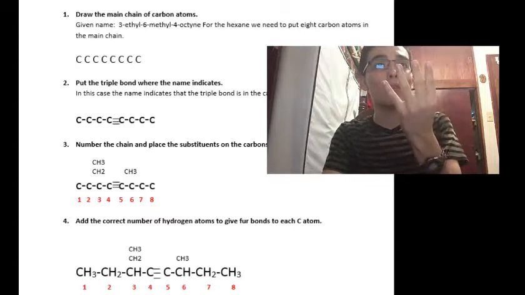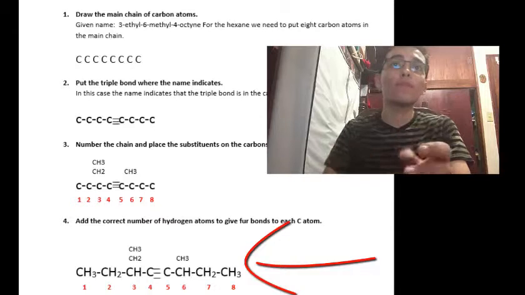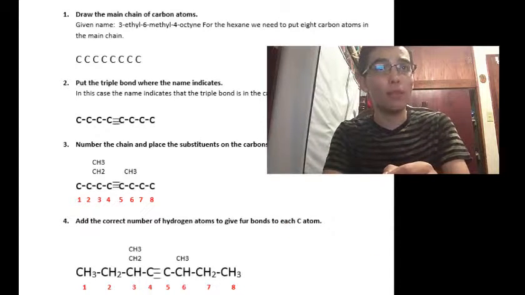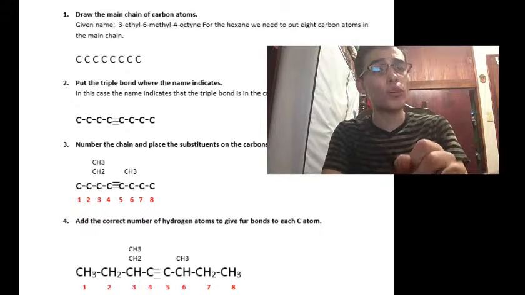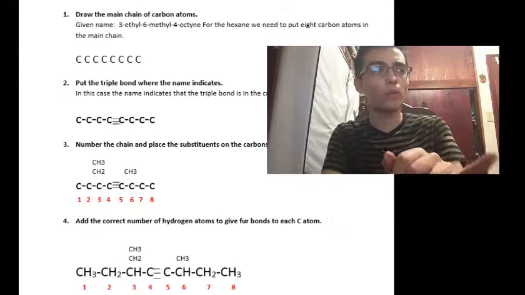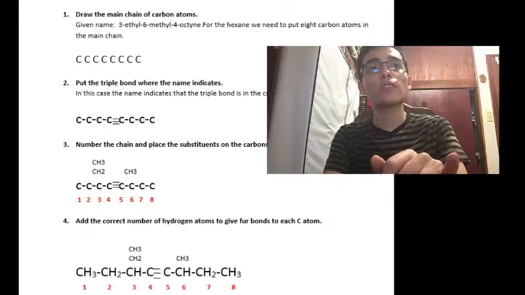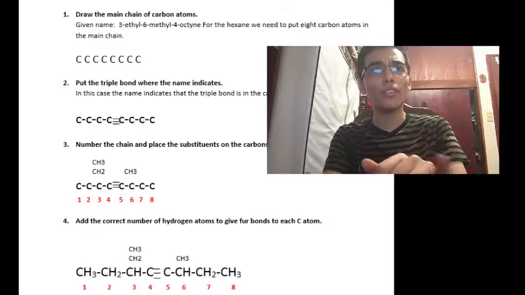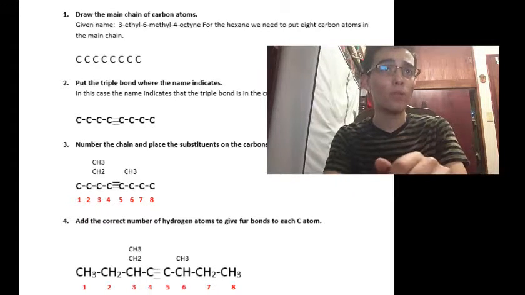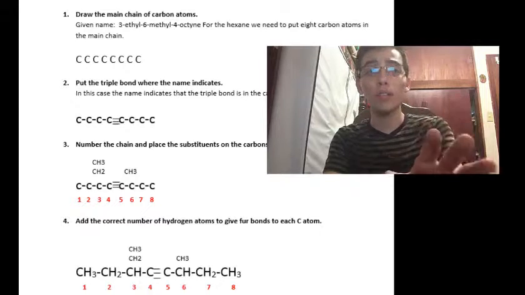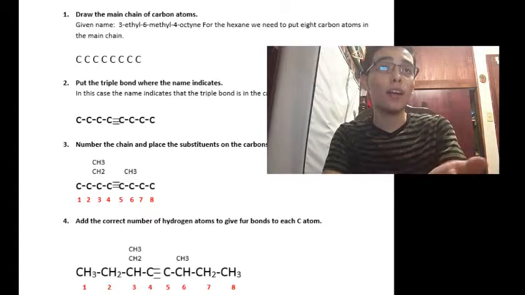The fourth step, add the correct number of hydrogen atoms to give 4 bonds to each carbon atom. So the first carbon needs 3 more bonds, so we will put 3 hydrogens. The second carbon needs 2 hydrogens. The third carbon only needs 1 bond.